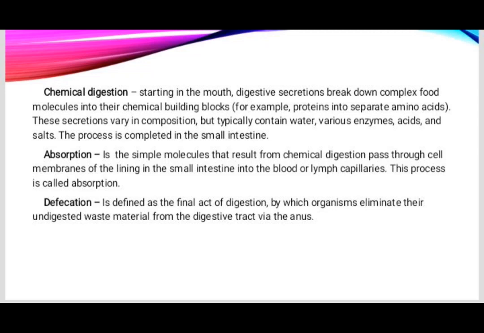In absorption, the simple molecules that result from chemical digestion pass through cell membranes of the lining in the small intestine into the blood or lymph capillaries. This process is called absorption. And last is defecation, defined as the final act of digestion by which organisms eliminate their undigested waste material from the digestive tract via the anus.